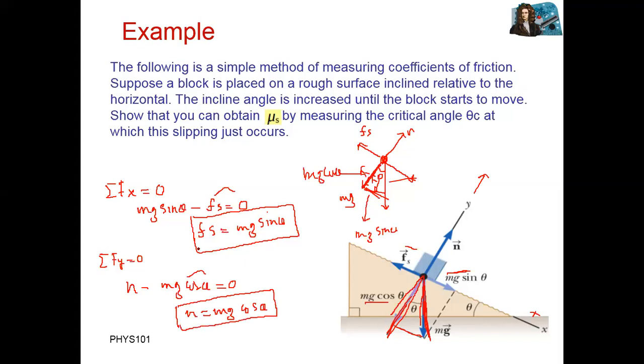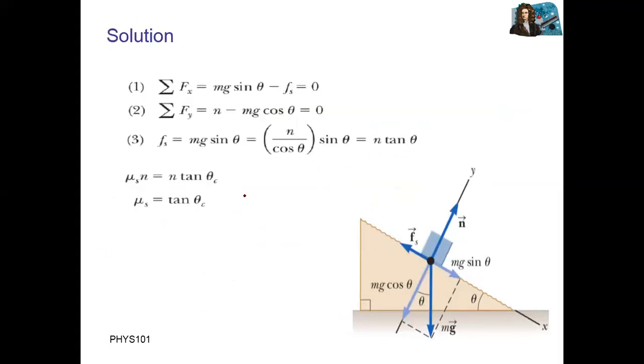We have the normal force and we have the friction force. We are finding the coefficient of static friction. So how can we find the coefficient of static friction? Here it is. Equation number one: mg sine theta minus fs. The second one is normal minus mg cosine theta. Correct?